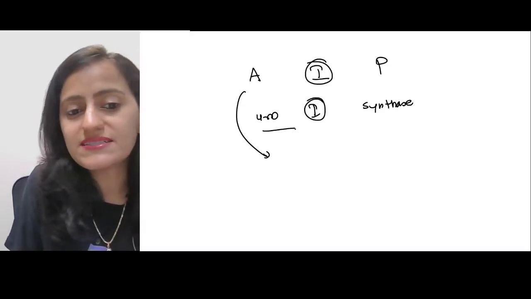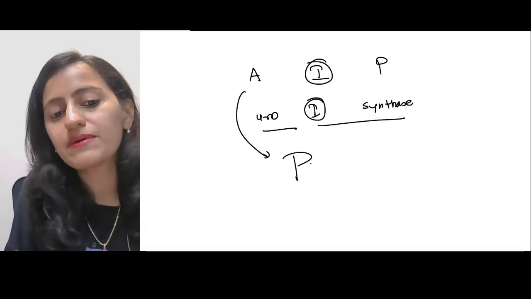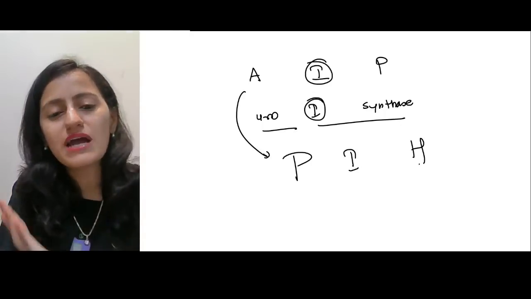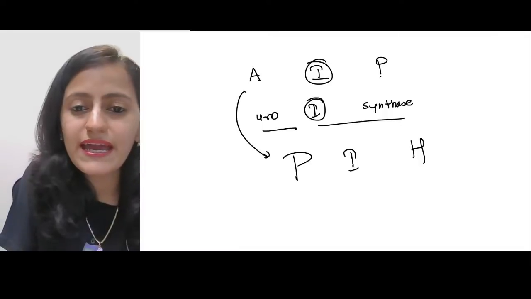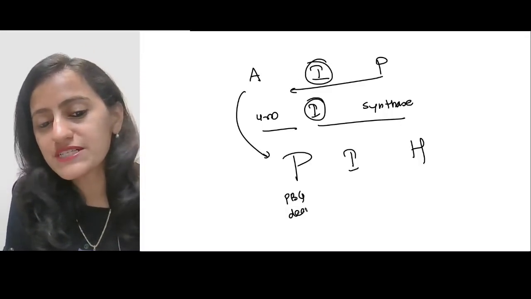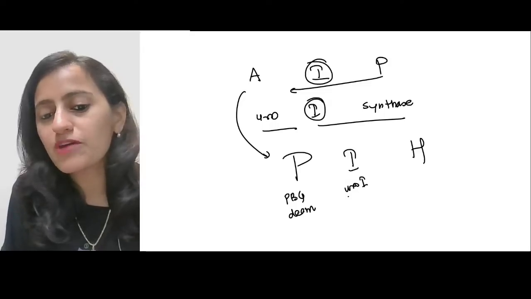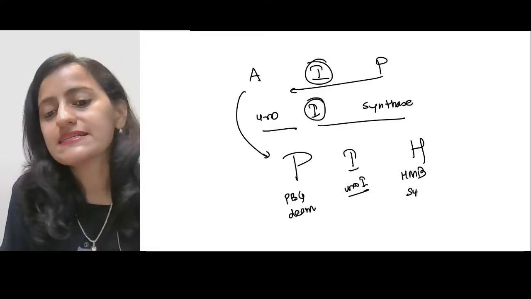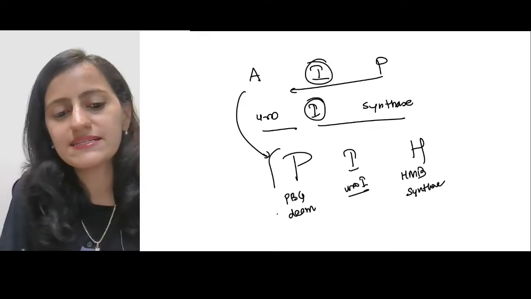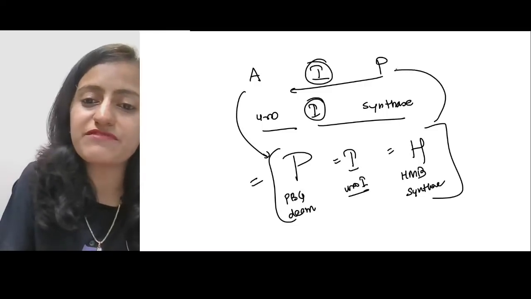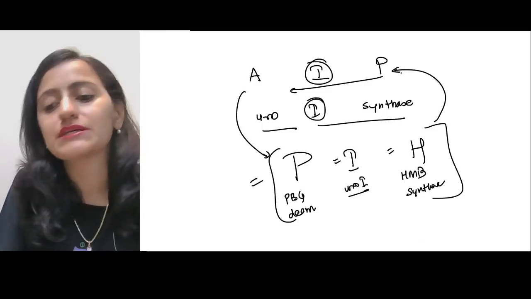Remember the names of the enzymes, PIH. Pregnancy-induced hypertension, PIH. Okay, AIP, remember, is PIH. That is porphobilinogen deaminase, uroporphyrinogen 1 synthase, or HMB synthase as well. Okay, these are the various terms for the same enzyme that is deficient in acute intermittent porphyria.